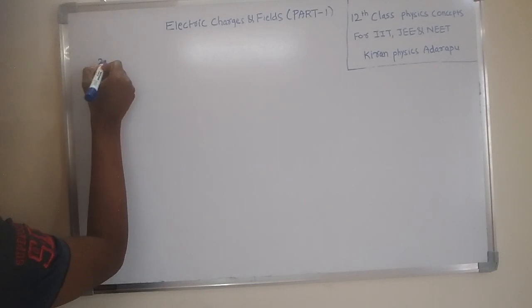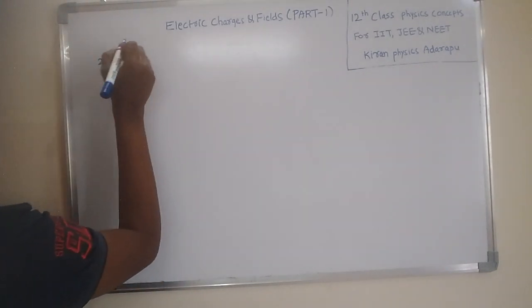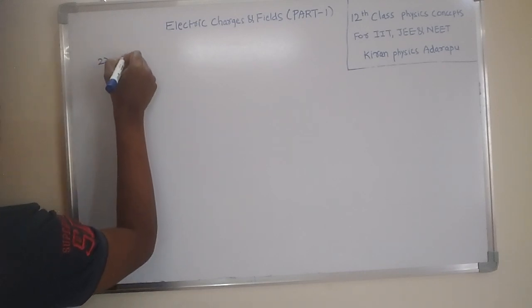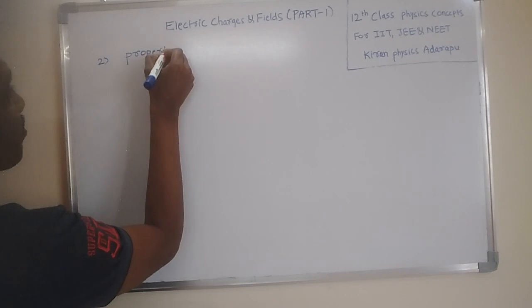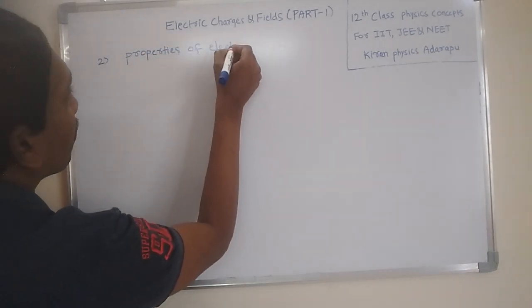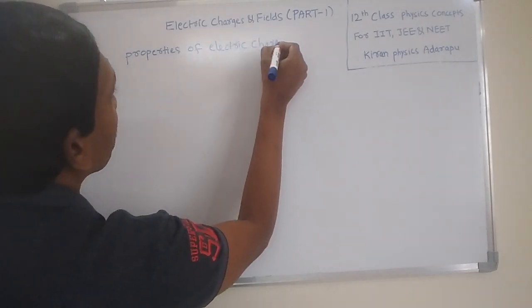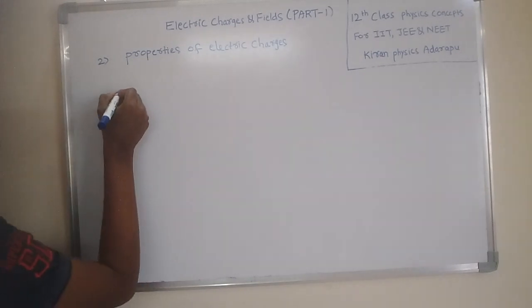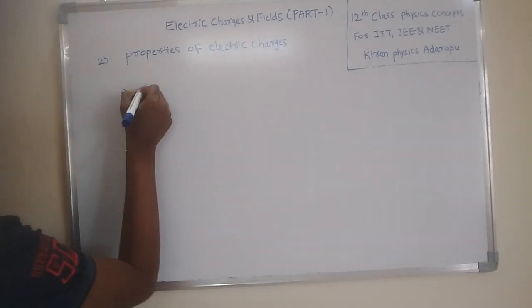This is the second concept in this lecture. What is the second concept? Properties of electric charges. Listen carefully. What are the properties of electric charges? The first property is that charge is quantized.